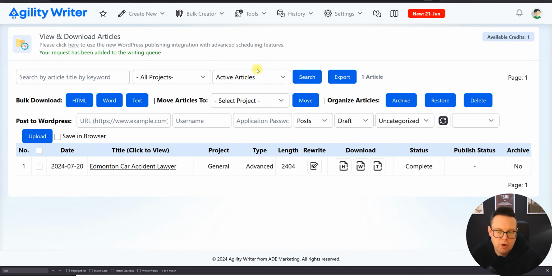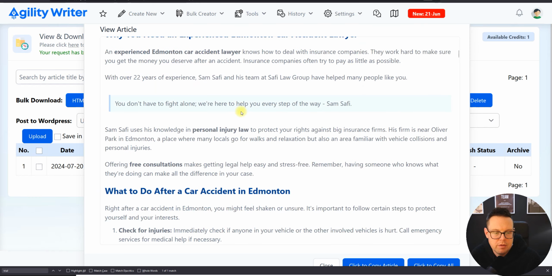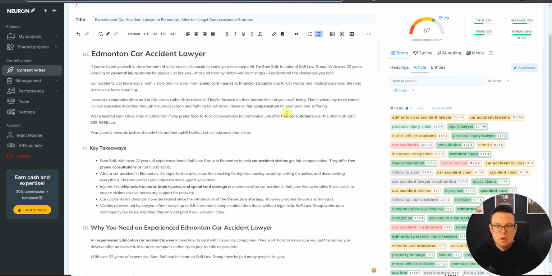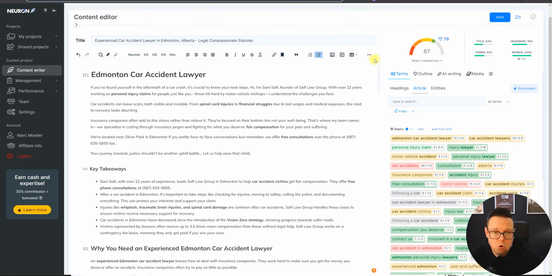The one on my trial account completed first. It's gone straight from 23% to finished. So the progress bar there has not been very reliable. So now out of the box we have a score of 67. Not that I really care much about the Neuron Writer scores in general.